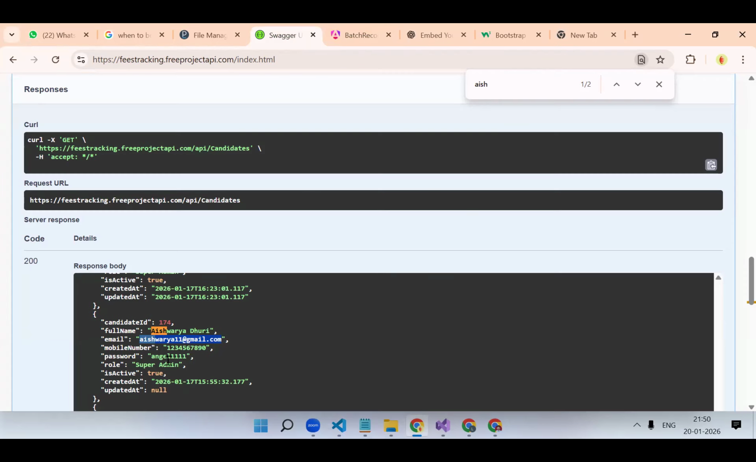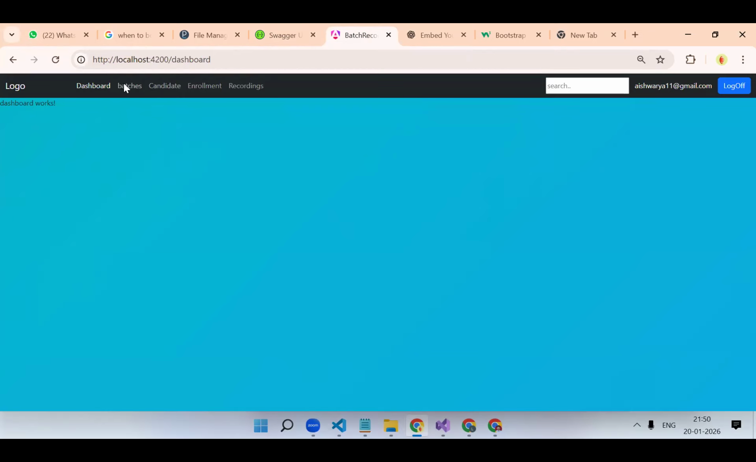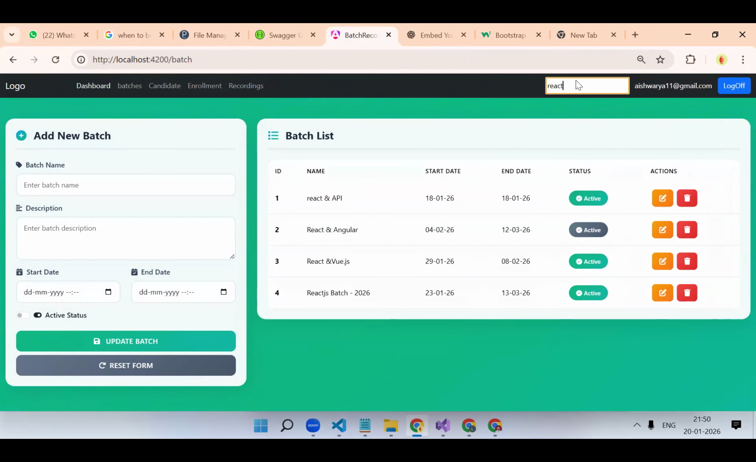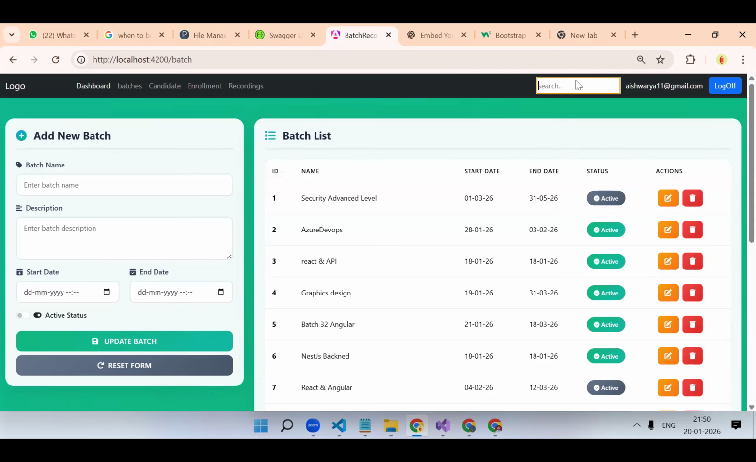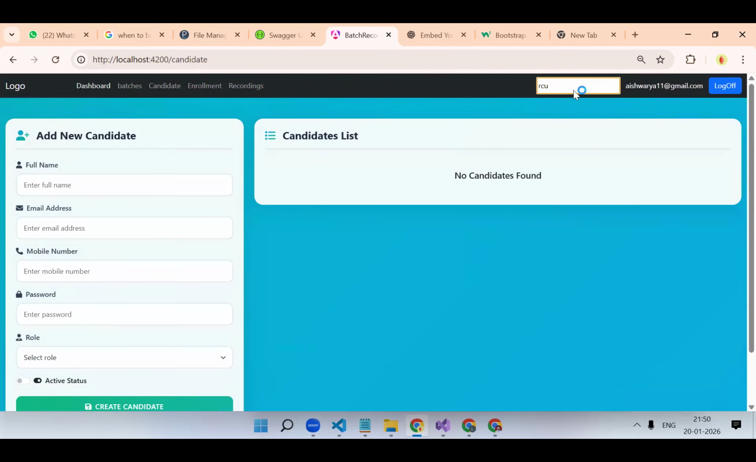Understood, Shubham? Last time I was telling you to implement this in the other project. Yes, yes, this was that logic. See, now in batches also, let's say React, no need to write extra code. B-32. If you go to the candidate, again, same logic.